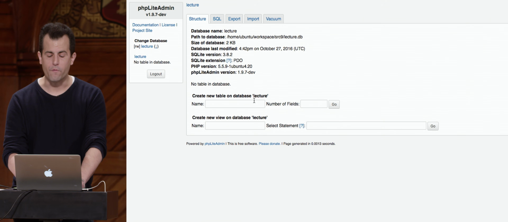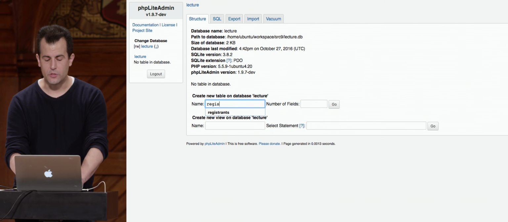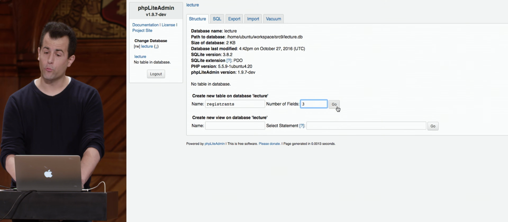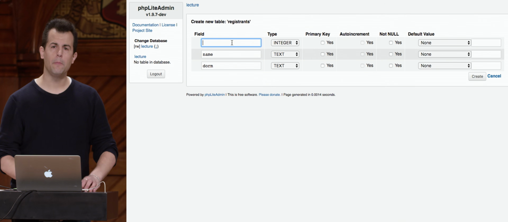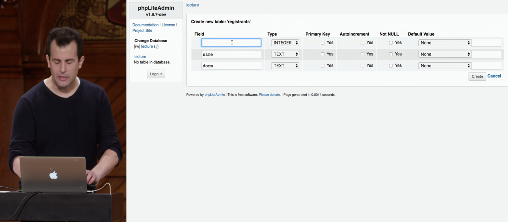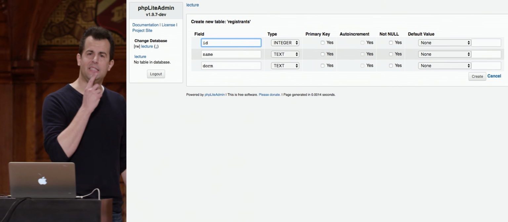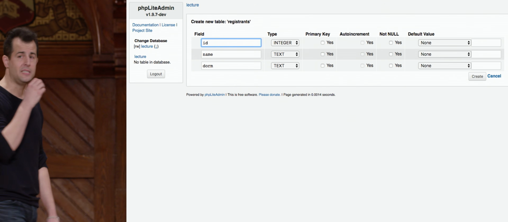And I'm going to start over as follows. I'm going to create a new table called registrants, this time with 3 fields. And in addition this time to name, which will be text, and dorm, which will be text, this time, I'm going to think ahead. And you know what? I'm going to give everyone a unique ID. Convention is to call it literally ID in all lowercase.